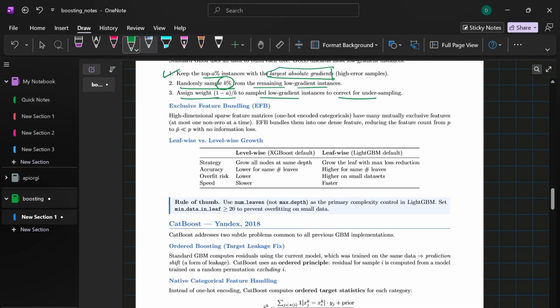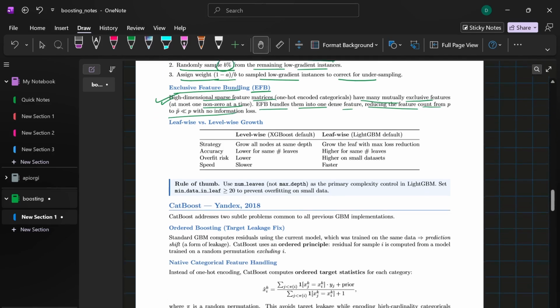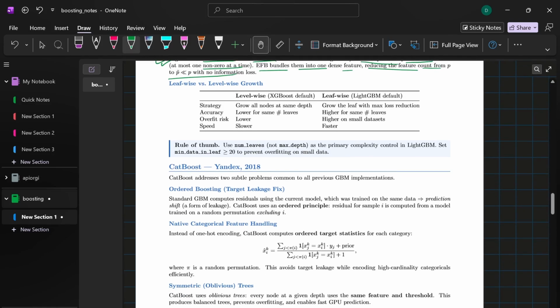Third one is EFB, exclusive feature bundling. High dimensional data is often incredibly sparse, meaning that many features are rarely non-zero at the same time. Okay, so what EFB does is safely bundle these exclusive features together into a single combined dense feature, drastically cutting down the total feature count that the algorithm has to evaluate.